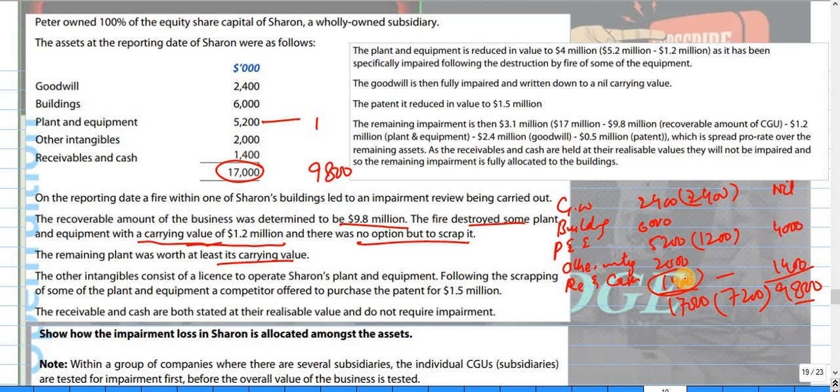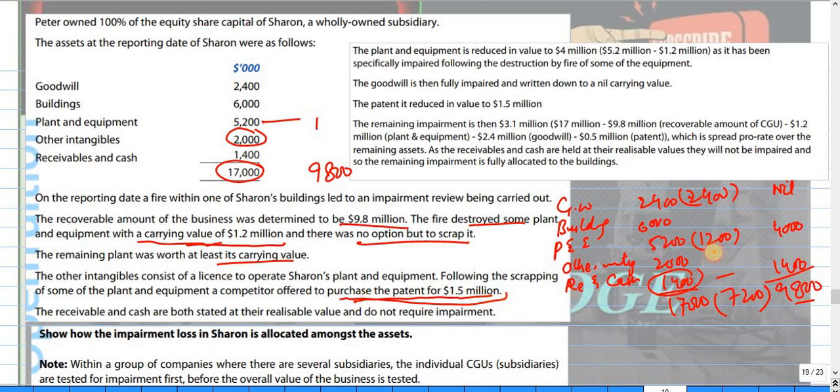Okay. What other thing is here? This is fine, this is done. Here the other intangible is the license of the company. Following the scrapping of some plant and equipment, the company competed to purchase the patent at this amount. So the patent actual amount is 2,000, but now the value of this patent is 1,500.